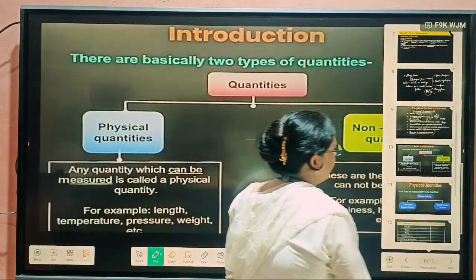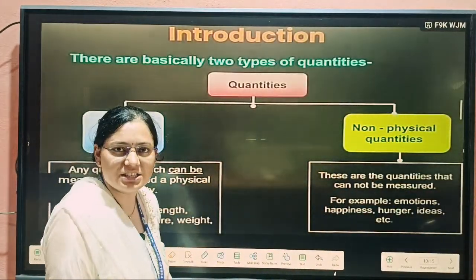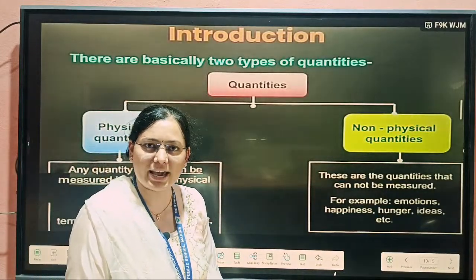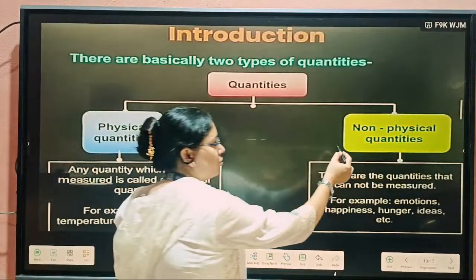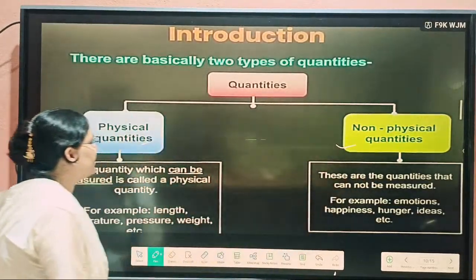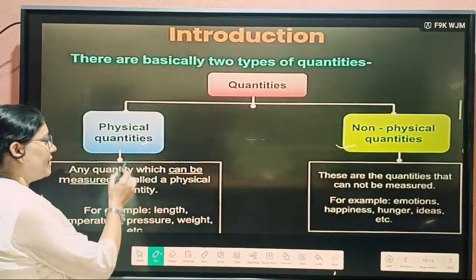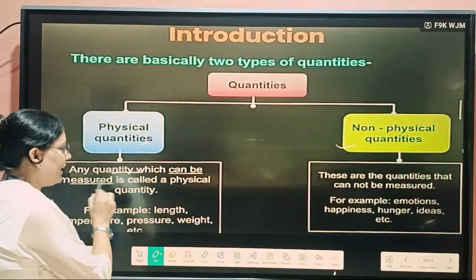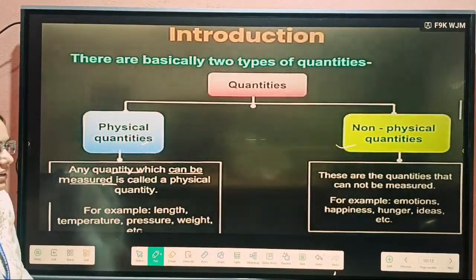First, the introduction. Our quantities we are dividing into two types. First one, physical quantity, and next, non-physical quantity. Any quantity which can be measured is called a physical quantity.